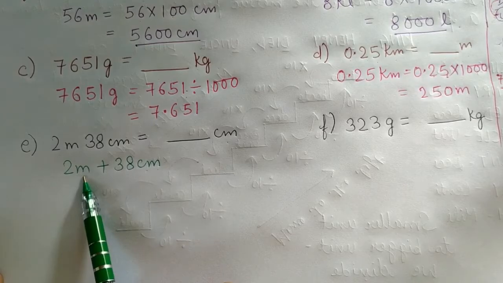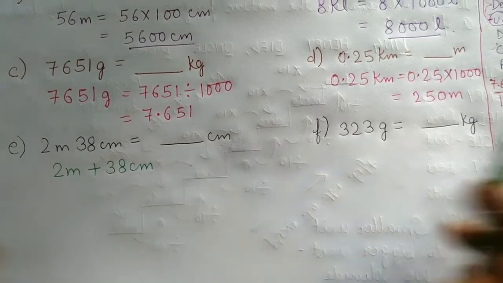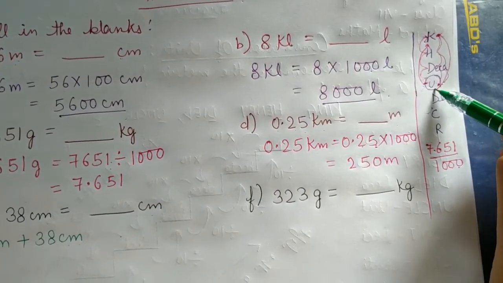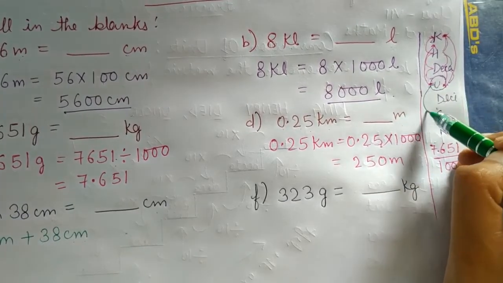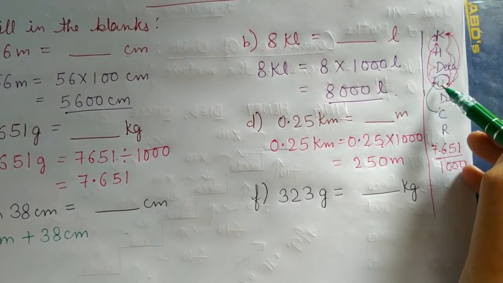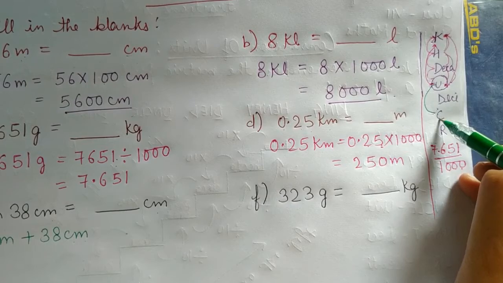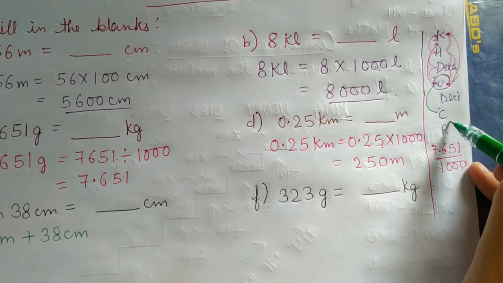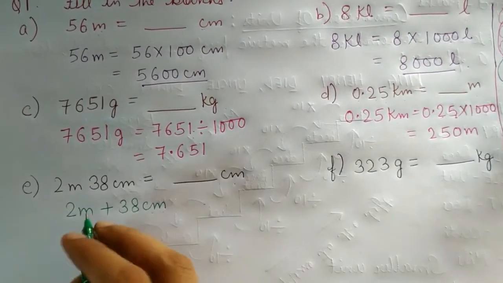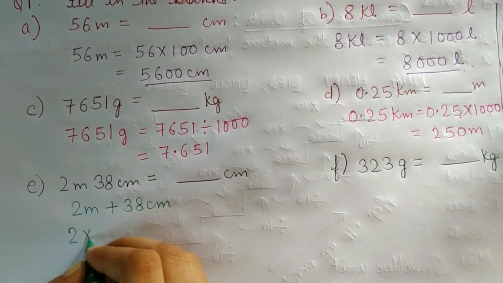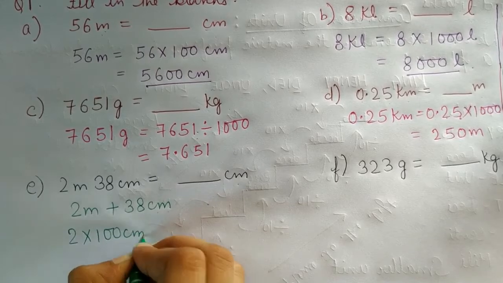So meter is basic unit, and we have to move from basic unit, that is from U to C. From U to C means we have to move 2 places. 2 places means 100, and where are we moving? Downwards, so we will multiply. So this 2 can be written as 2 multiplied by 100 centimeter.